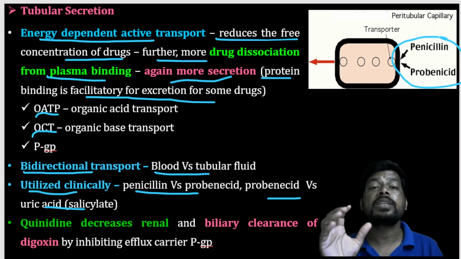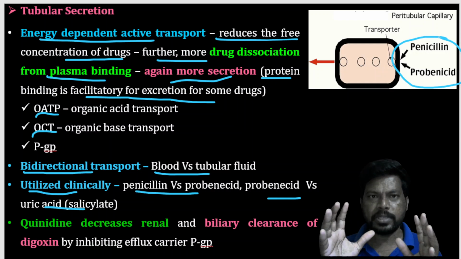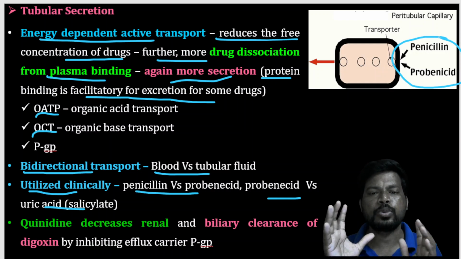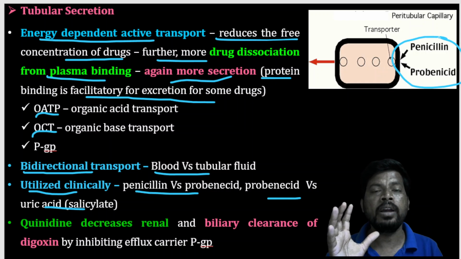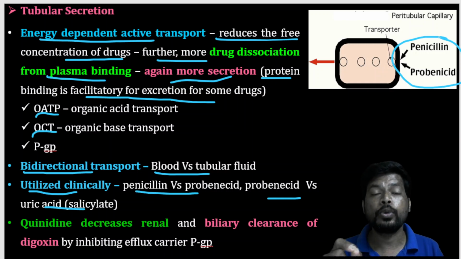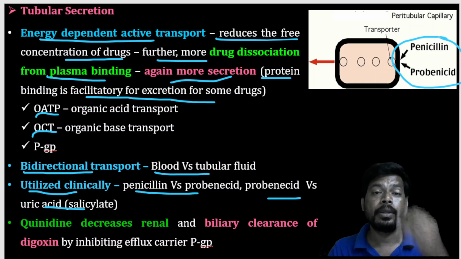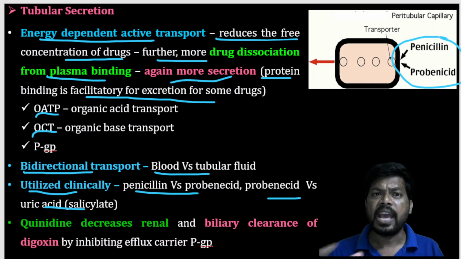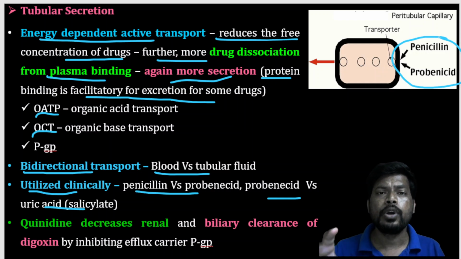Here penicillin and probenecid compete for the same organic anion transporter. Because of this competition, probenecid is actively secreted into the urine for excretion, but penicillin is reabsorbed into the blood. This reabsorbed penicillin effectively helps in the treatment of gonorrhea or syphilis.